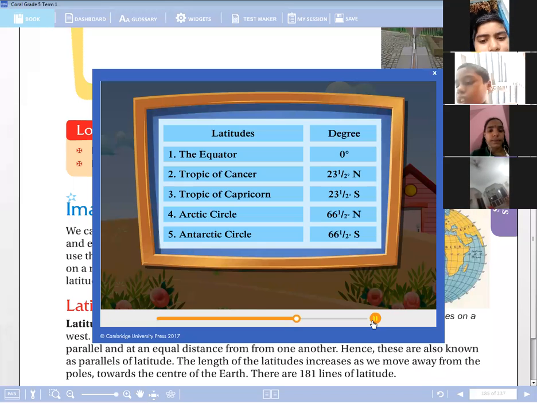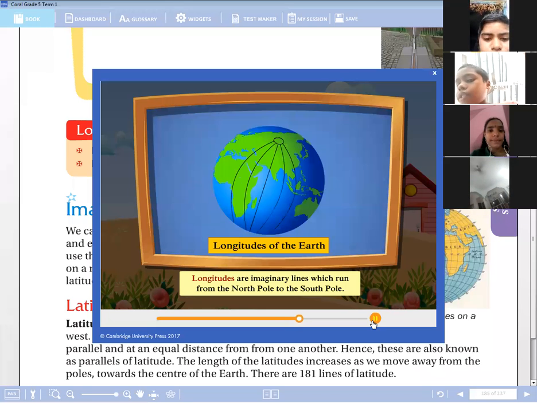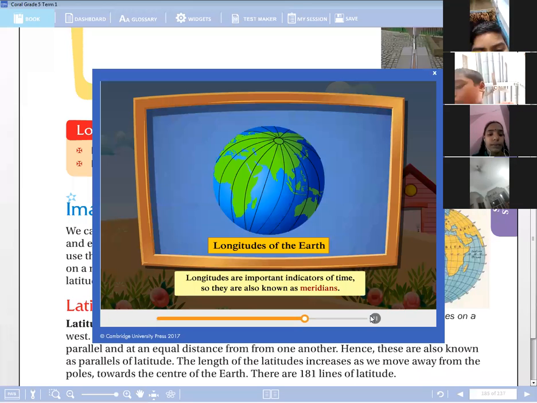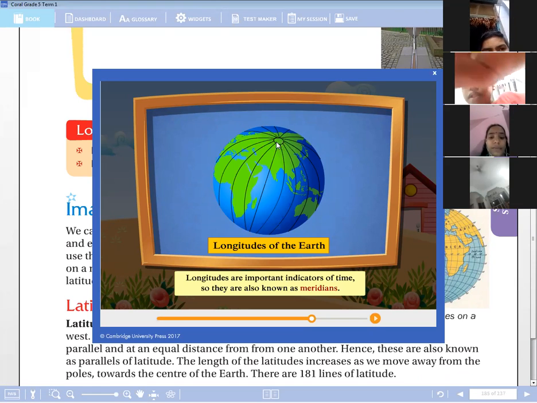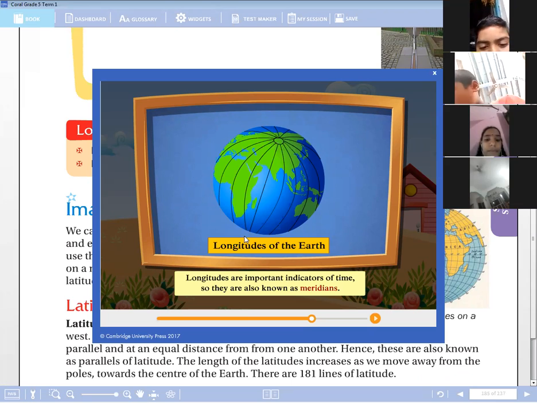Longitudes are imaginary lines which run from the North Pole to the South Pole. Longitudes are important indicators of time. See, children, these are the longitudes of the earth. See, these round circles are poles. This is on the northern side; we can say this point is the North Pole. These longitudes run from north pole to south pole.